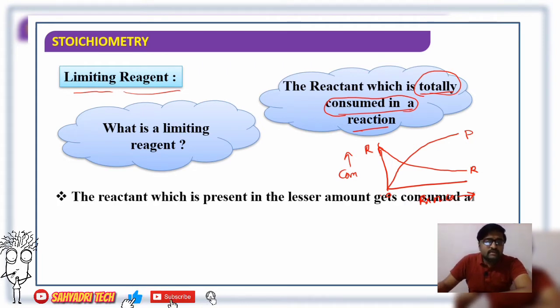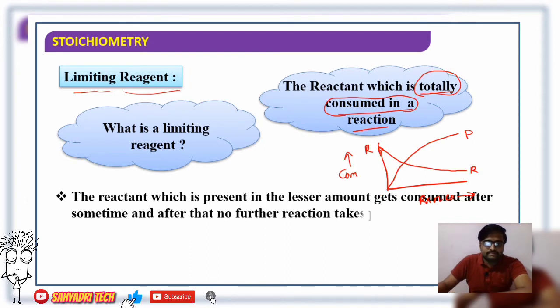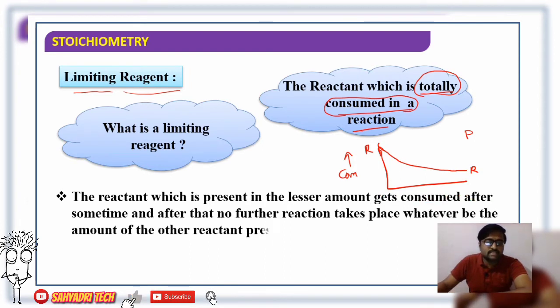Another way to define the limiting reagent is the reactant which is present in lesser amount and gets consumed after some time. If the quantity available is less, such a reactant will be consumed first, and then it acts as a limiting reagent. After that, no further reaction takes place, whatever the amount of the other reactant is.